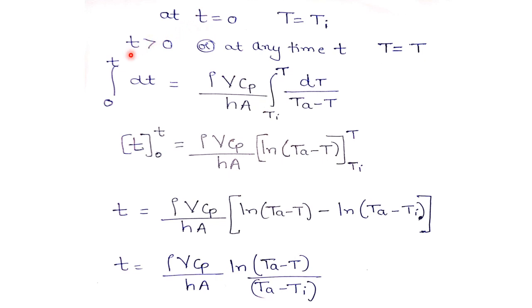When time t is greater than 0, we'll assume that at any time t, whether it may be 5 seconds, 10 seconds, 20 seconds, 50 seconds, we don't know. We are just considering t greater than 0, or at any time t, let the temperature of the body be equal to T only. So initially at time t equal to 0, the temperature of the body is at Ti.